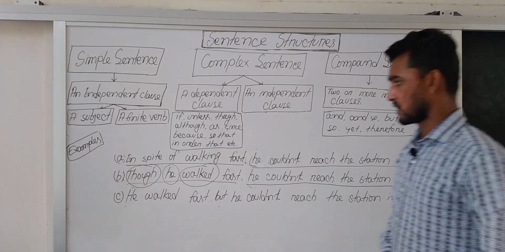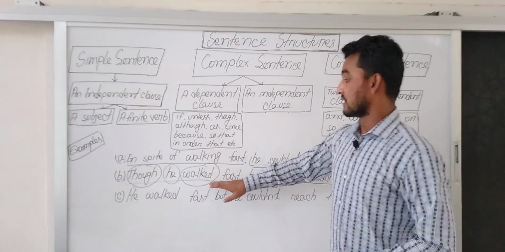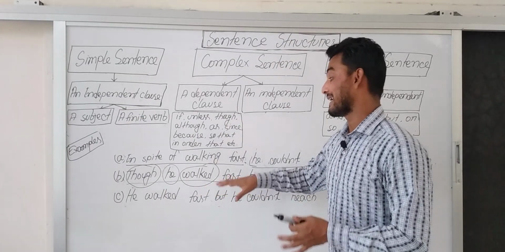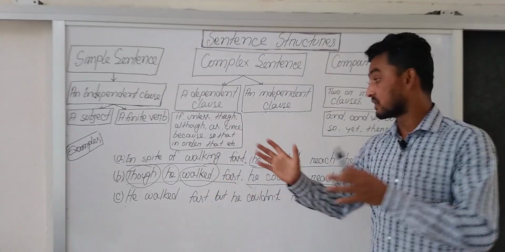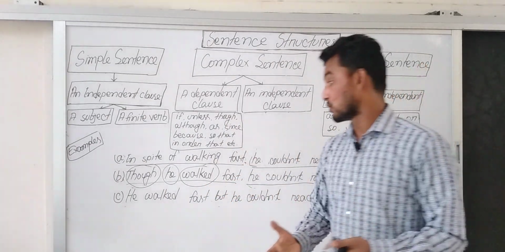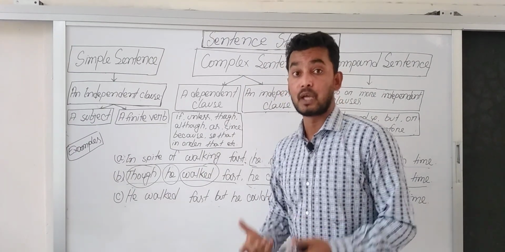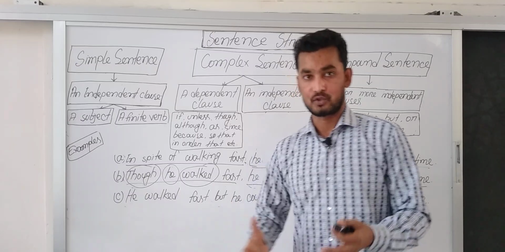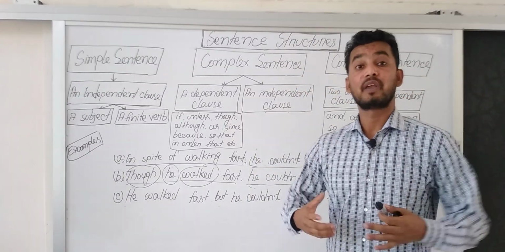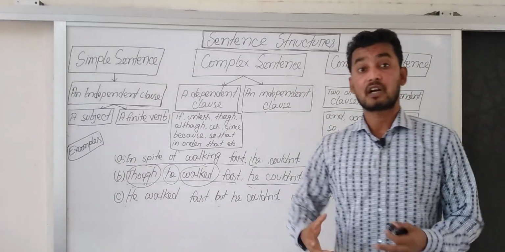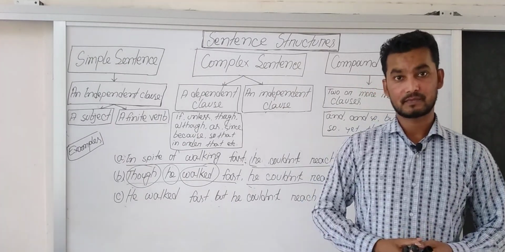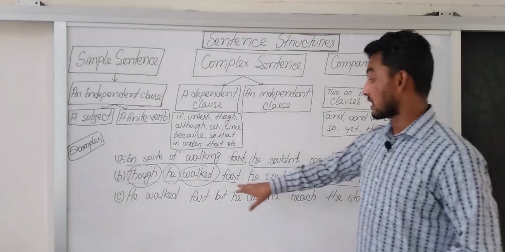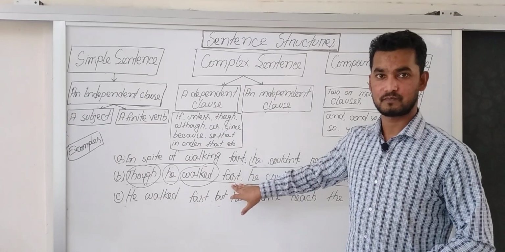Now, dear students, if we take the clause away from this sentence and try to translate it into our native language, we will see that it is not a completed thought. It can't express a full meaning. It can't complete its meaning. And that's why we should call it a dependent clause.